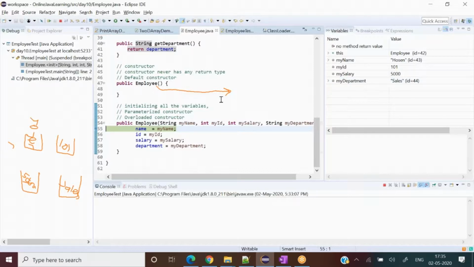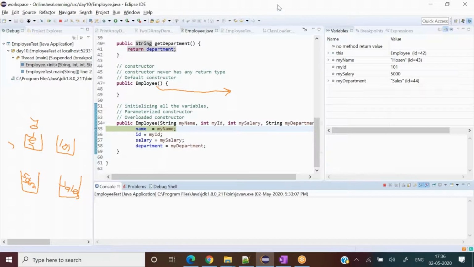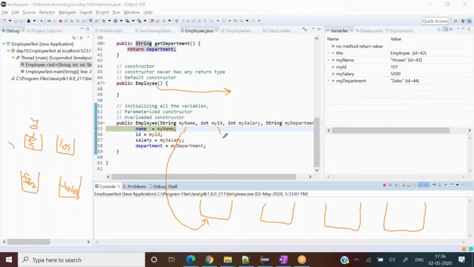Now do you see these have another 4 bowls here? Let me write those again. These 4 bowls I'm writing one more time: 1, 2, 3, and 4. What are the names of these bowls? I'm pointing you here. This is my name bowl. This is my ID container. This is my salary container. And this is my department container.